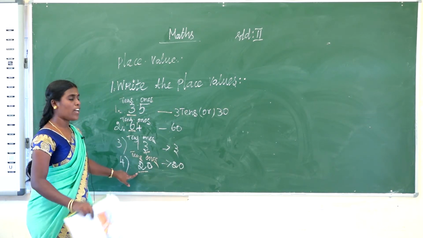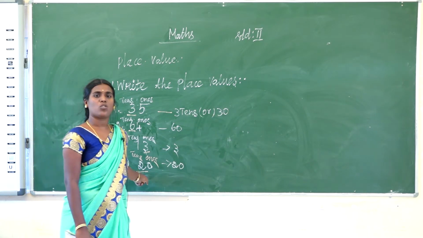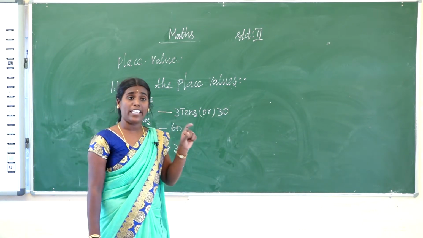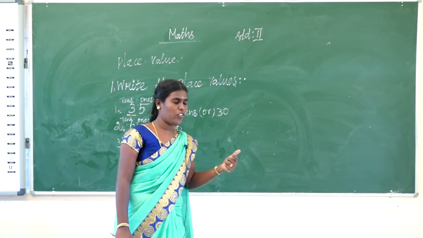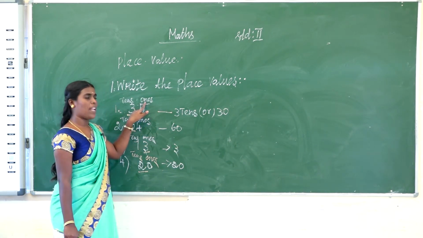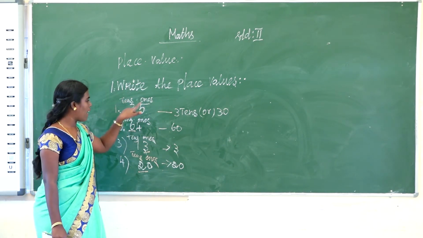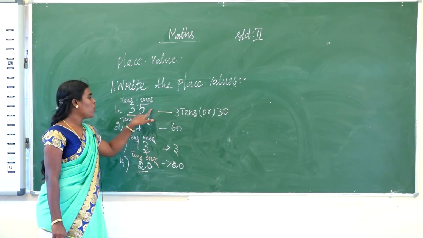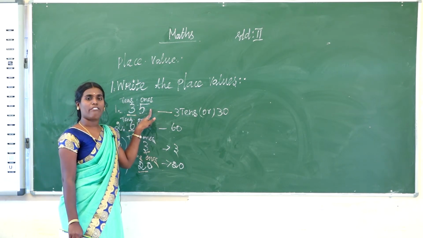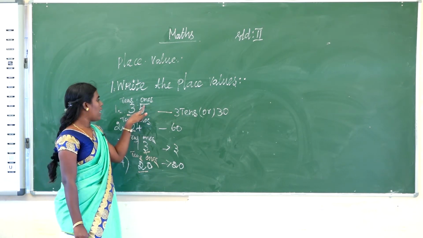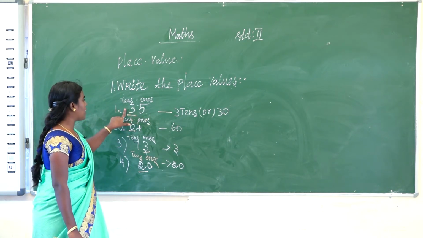What is the value for 2? 2 tens are 20. So how to identify? First you identify the place, whether it is the ones place or the tens place. You first identify, then it is easy to identify the value.